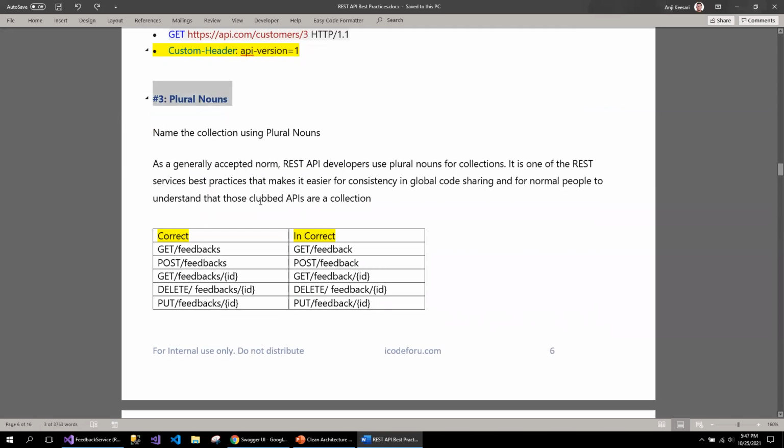The next one is name collections using plural nouns. That's one of the best practices in REST API, so that we are managing consistency across the globe. For example, you can look here at what is correct and what is incorrect. Here, the incorrect way of decorating is the singular feedback.